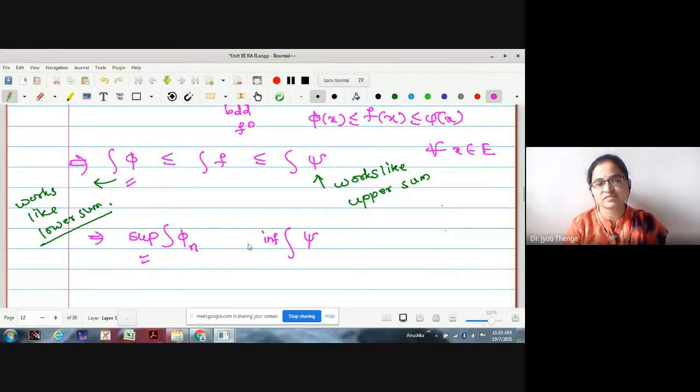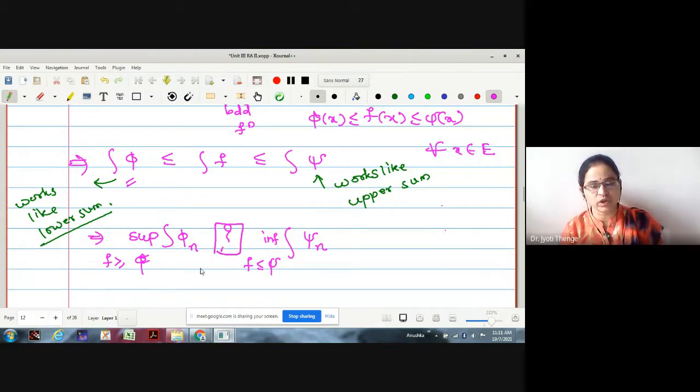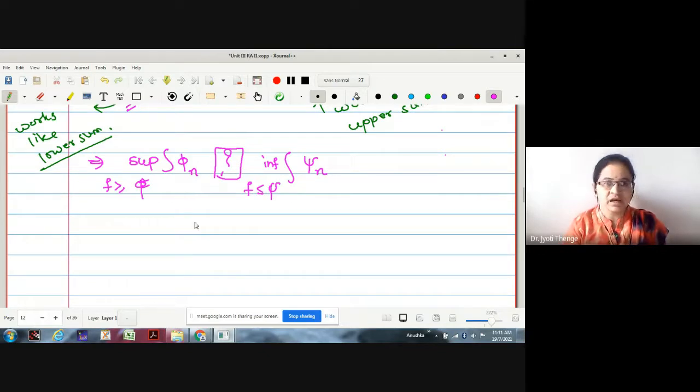Now here I am just mentioning these as ψ and φ. What is the condition here? f is greater or equal to φ. Those simple functions φ are under consideration where f is greater or equal to φ, and for these ψ, f is less or equal to ψ. And the question is, what should be the relation here so that integrability holds? And the answer to this question is equality. Supremum of integration φ, if it is equal to infimum of integration ψ with this condition, then the function we can assume as integrable, right?